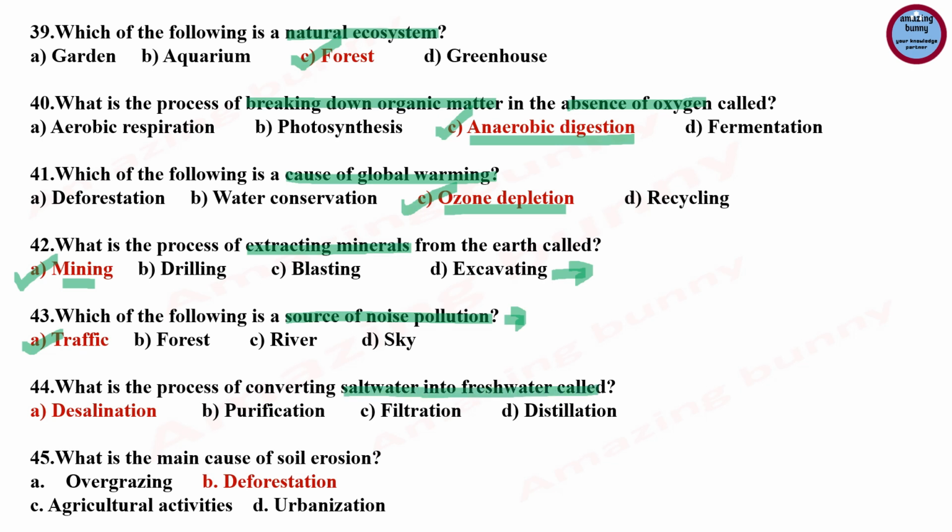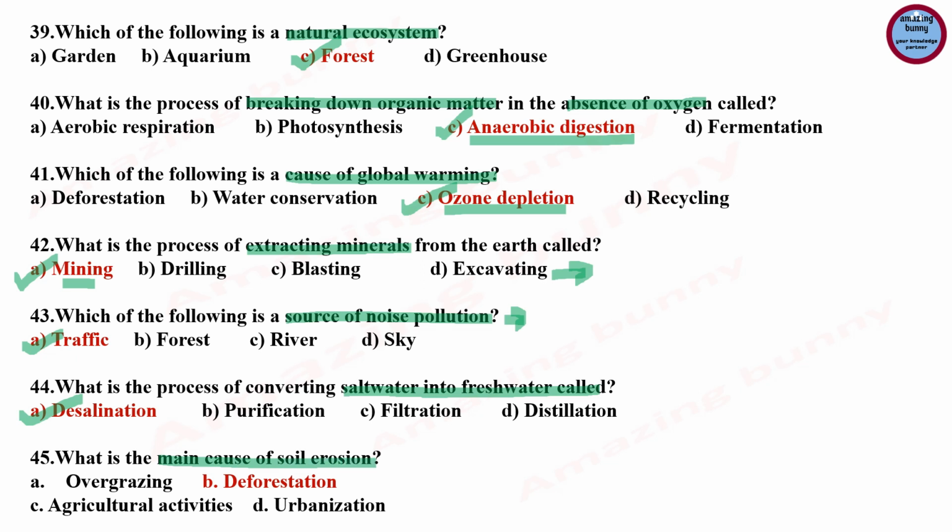Next question, what is the process of converting salt water into fresh water? Options: desalination, purification, filtration, distillation. So the answer is desalination, which is the process by which the dissolved mineral salts in water are removed, and this process is applied to seawater, which is mostly used to obtain fresh water for human consumption or agriculture purposes.